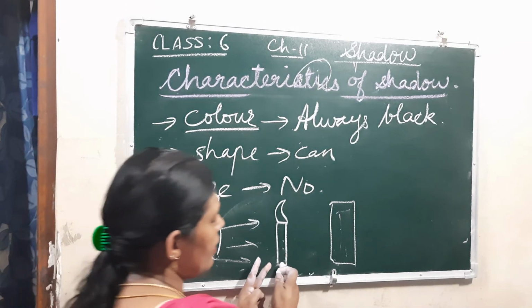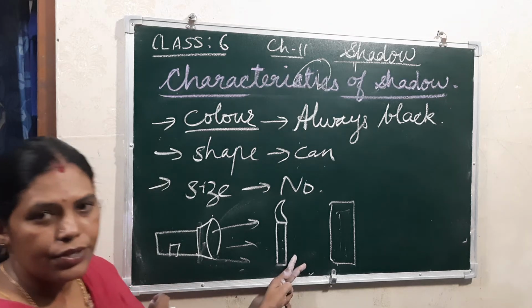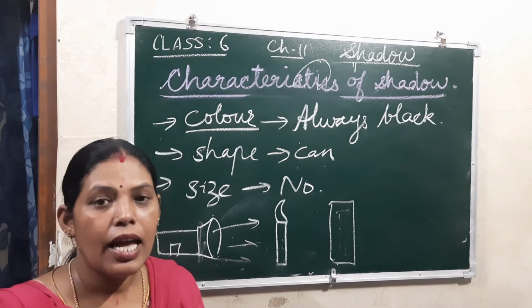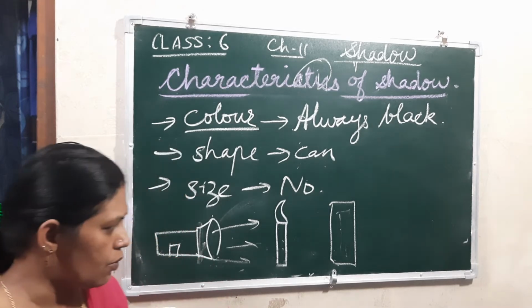And if the candle is far from the light, then the shadow will be small. Understood?